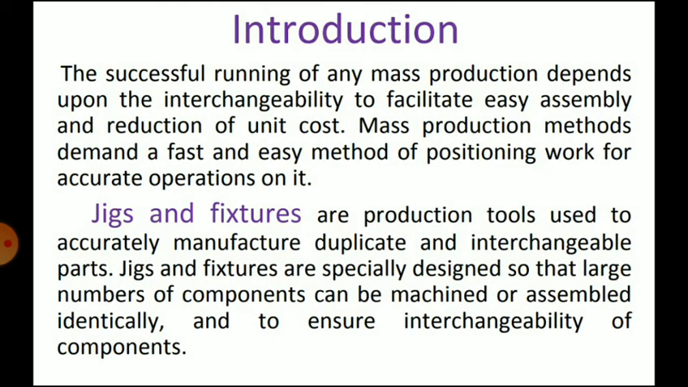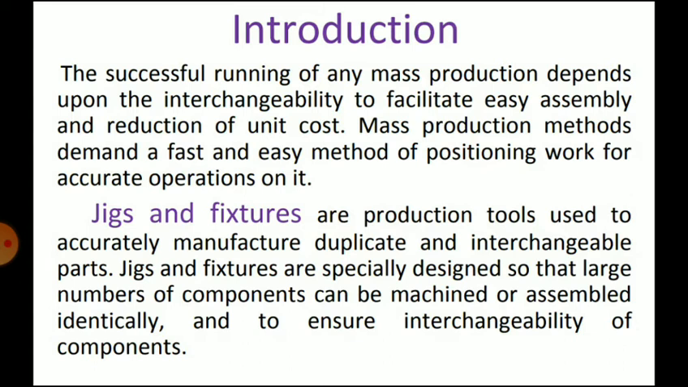So jigs and fixtures are the economical means to produce repetitive type of work by using special work holding and tool guiding devices. In short, jigs and fixtures are work holding devices that are specially made for specific components. They are devices used to increase the production rate of similar parts and reduce human efforts.